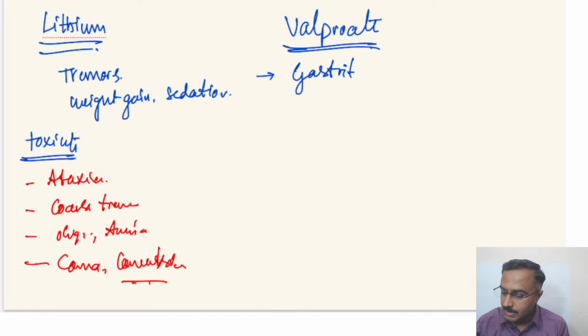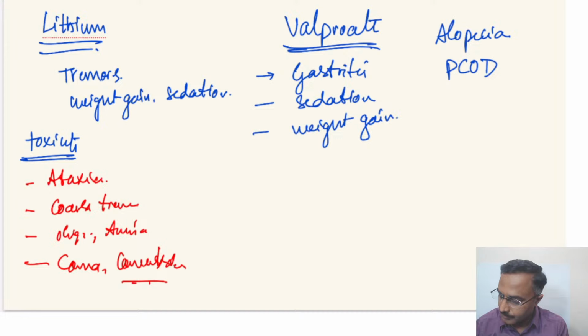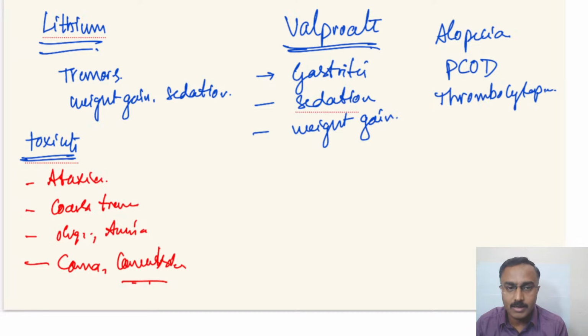The commoner ones are gastritis, sedation and weight gain. Other than this, valproate can cause alopecia, PCOD-like features, and thrombocytopenia. Yes, Manu has again messaged about weight gain. Yes, it is notorious for causing weight gain.